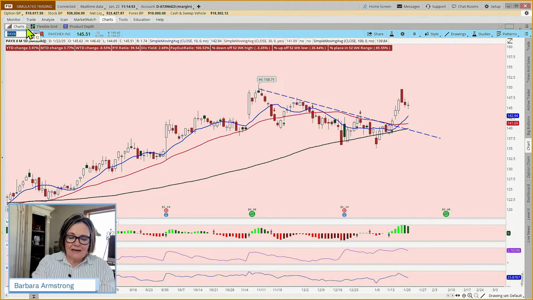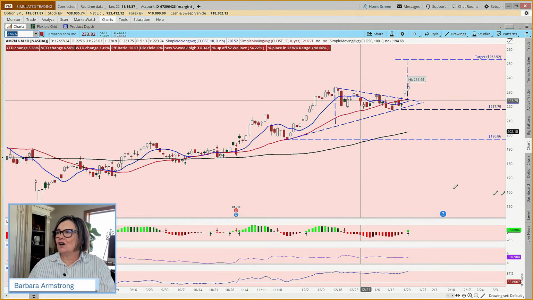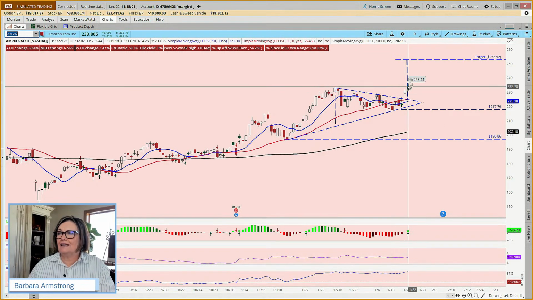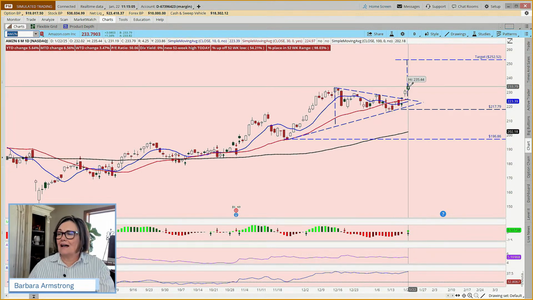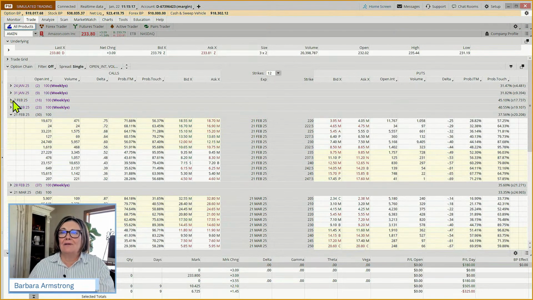Okay, so when we come to Amazon, we've got earnings coming up on the 6th. And this has already had a fairly big move over the last 2 days. Does that mean it can't move anymore? It does not. And we may come back to this one. But if we're looking at earnings on the 6th and we come out to the trade tab, that's only 2 weeks away.